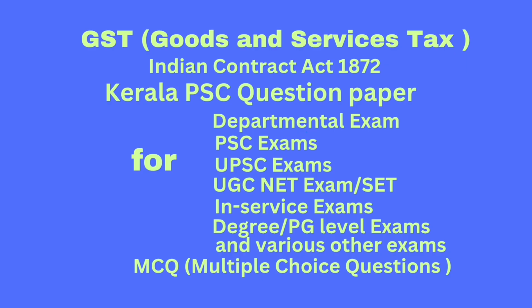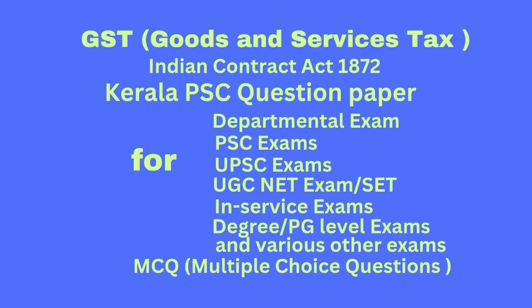Question number 28. On which of the following matters shall the GST Council make recommendation to the Union and the states? Option A, threshold limit of turnover below which goods and services may be exempted from GST. Option B, special provisions for special category states. Option C, recommend the date on which GST be levied on petrol, natural gas, aviation turbine fuel, high-speed diesel and petroleum crude. Option D, all of the above. Correct answer option D, all of the above.